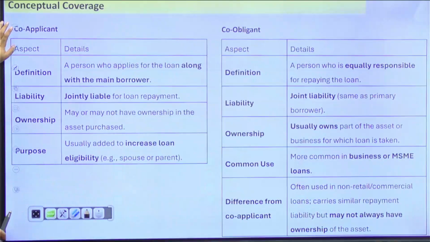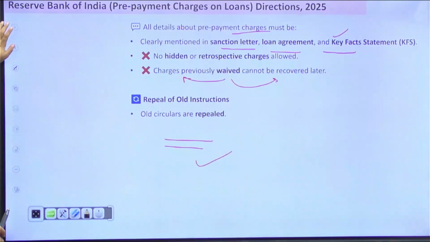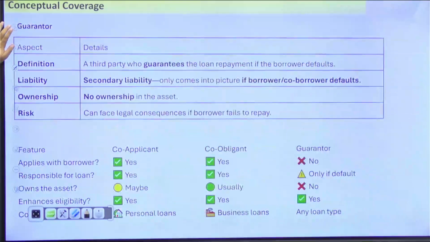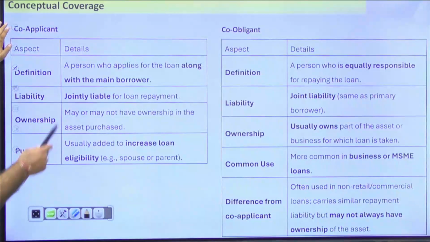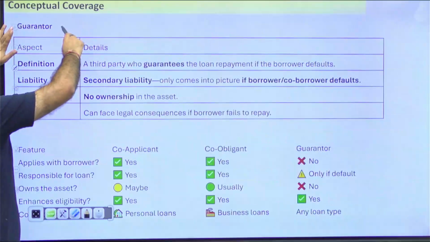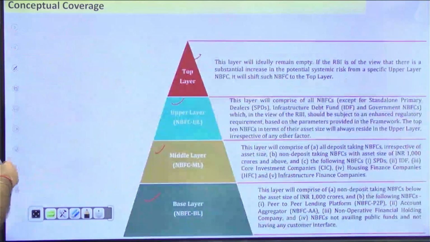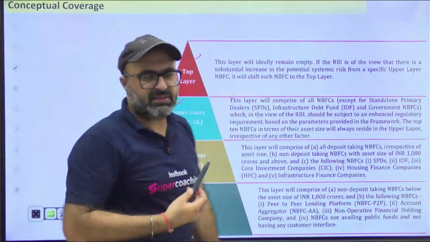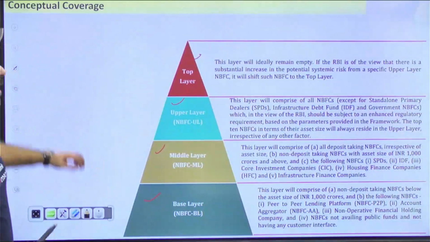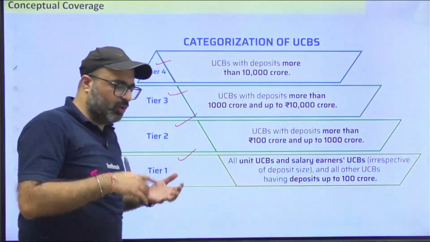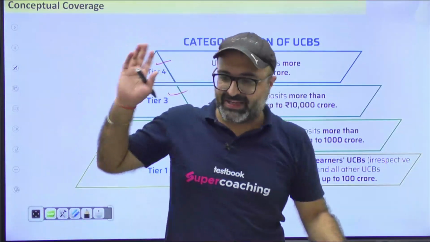Along with that, there is a word over here that is co-obligant. तो जब आप co-obligant वर्ड पढ़ते हैं, it comes up with 3 terms. एक होता है co-applicant, एक होता है co-obligant, एक होता है guarantor. So I have given all the 3 words, but in the current circular which we have just discussed, वहां पे सिर्फ co-obligant था, तो मैंने उसके भाई बहन भी साथ में कवर कर दिए. I have covered the co-obligant, the co-applicant as well as guarantor.